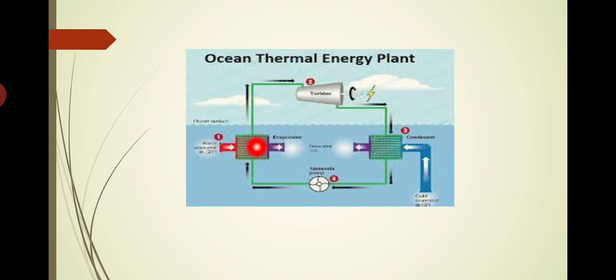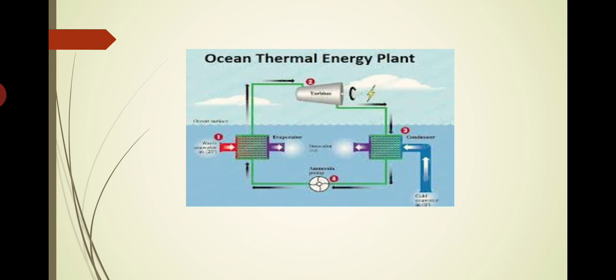Once the liquid ammonia extracts heat from this hot water, it gets vaporized. That is the specification of ammonia: at low temperature, even at 30 or 35 degrees Celsius, ammonia will get vaporized. By extracting the heat from this hot water, which is available at the surface and pumped through the evaporator coils, the ammonia is vaporized to high temperature, high pressure vapor. That vapor passes through the turbine for producing the power. So this completes the cycle.